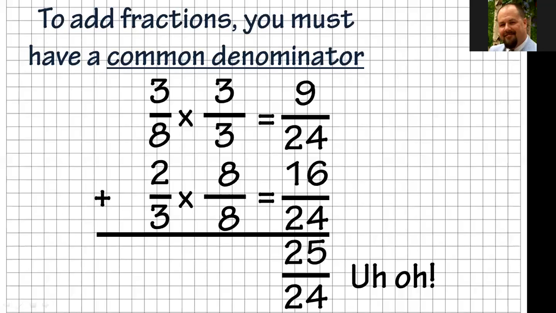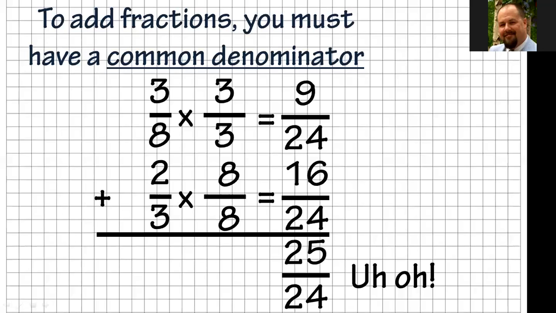That's what's happening here. We have 24 pieces make a whole of this fraction, and we just happen to have 25 pieces. It's like saying a whole pizza is 24 pieces, and when we put them all back together, we had 1 whole box of pizza, but then we had 1 extra piece hanging out, because we had 25 instead of 24.